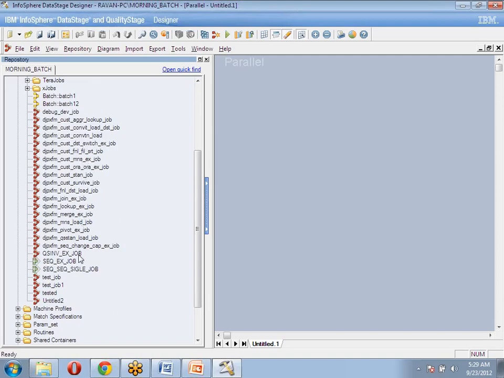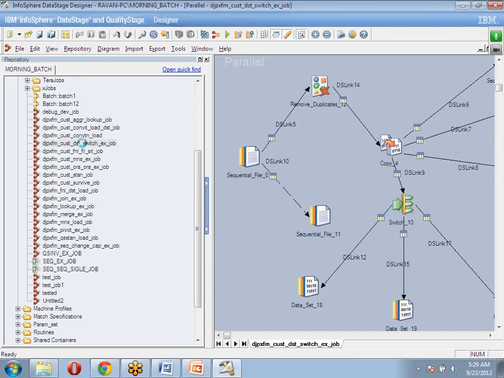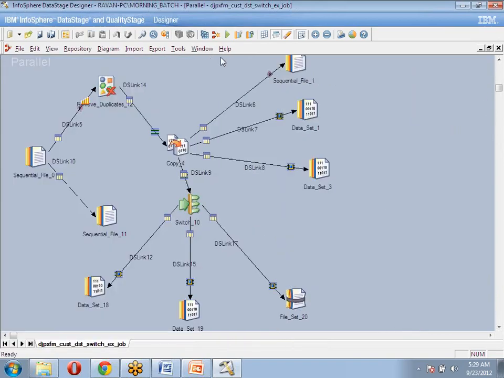They are all job names. Whichever job we want to open, we can open the corresponding job. When I double click on that particular job, it opens here. This is the job. These graphical icons and graphical links are established to populate the data from source to staging, staging to warehouse, and warehouse to marts. That is the complete development process.